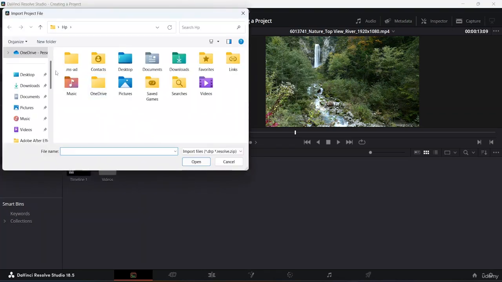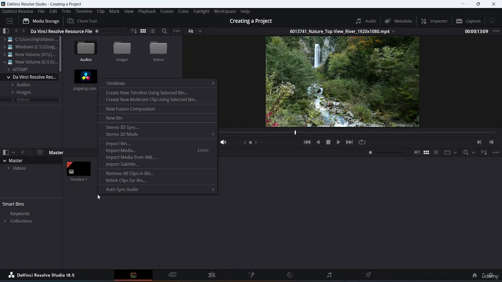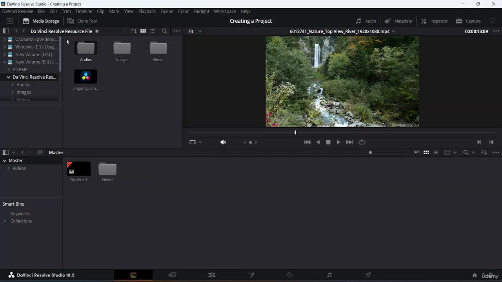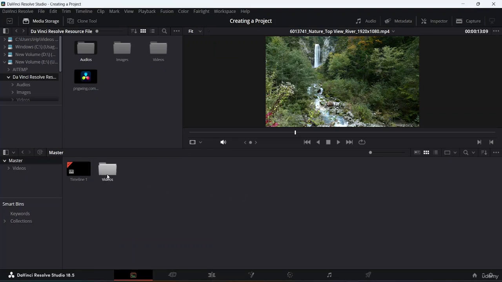So if you click onto this here, you will be able to see whether you do have any Resolve or DaVinci Resolve file or not, which will basically open up right over here. Okay, so that is about that. And if you want to create a new timeline, you can come here, go to timeline, and you can basically import or create a new timeline over here as well. Okay, so I hope you have understood how you will be able to import media.